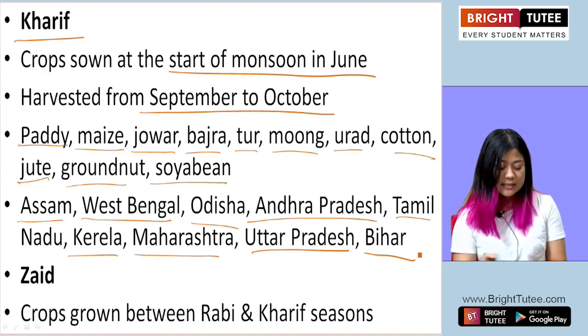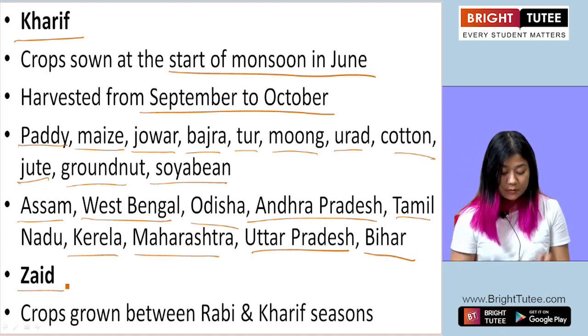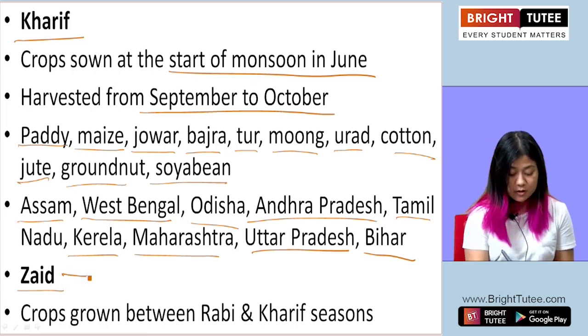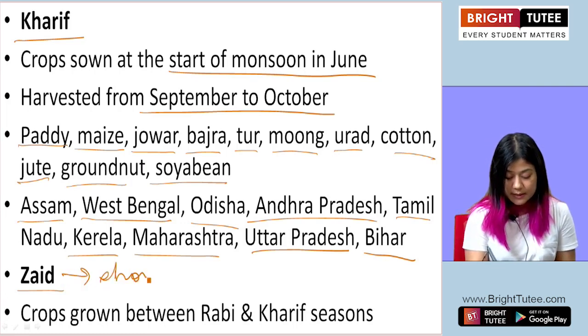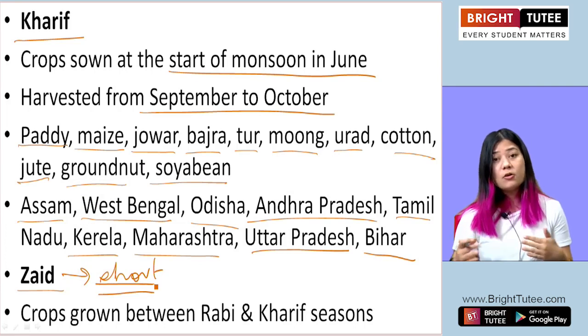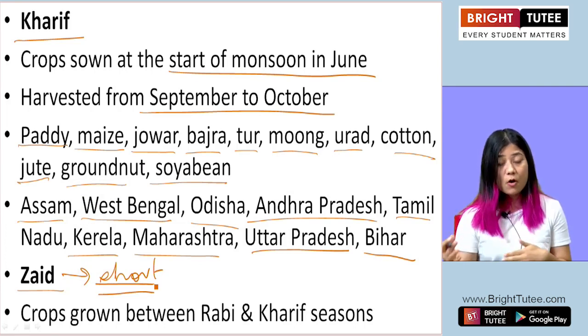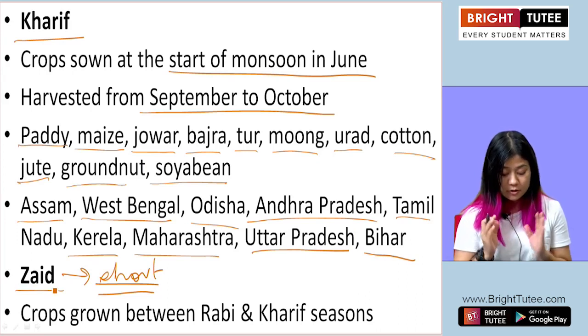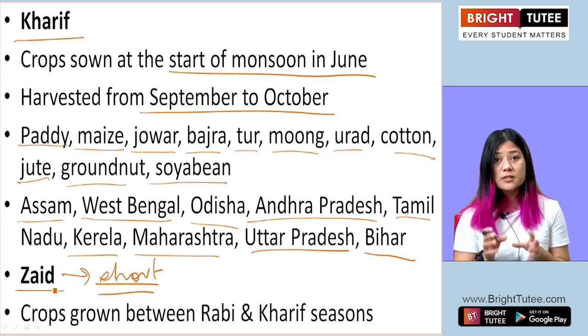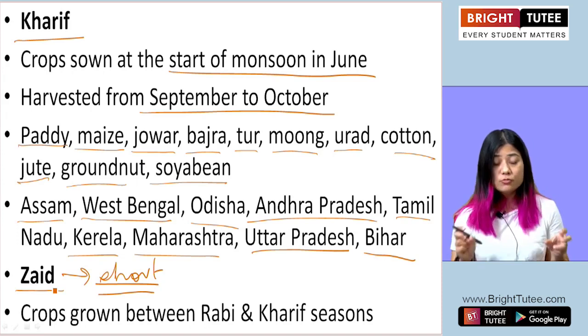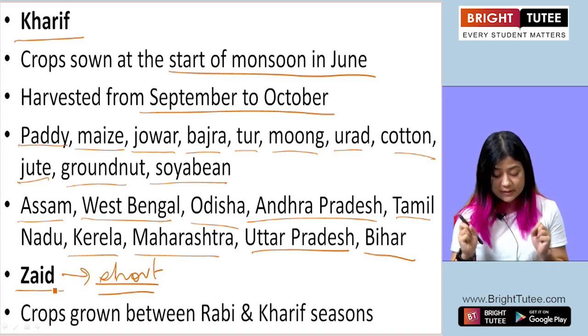Now the third season is called Zaid. This is the season which is short. It is not a long cropping season such as kharif and rabi. They are long ones, all right. But the zaid is short, and this season falls right in between the two, rabi and kharif cropping seasons.